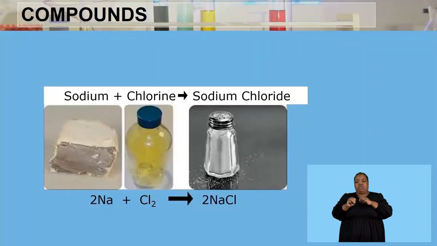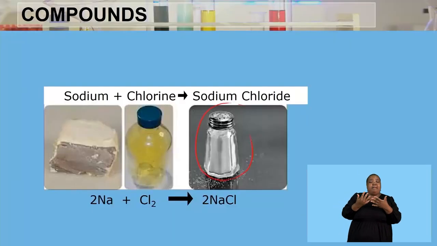And we know that we can have sodium and chlorine chemically bonded together to form sodium chloride. And as you can see, these elements are different. And the compound that is formed is also different from the elements that made it up. The sodium is a metal found in the periodic table, and then our chlorine is a gas also found in the periodic table.